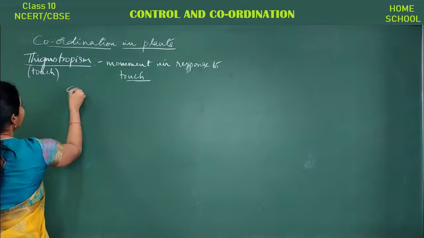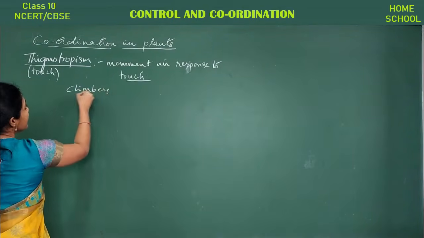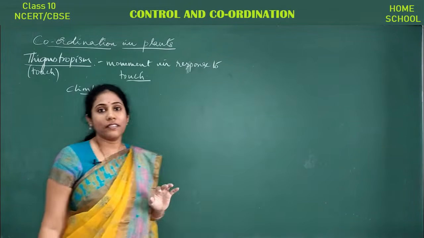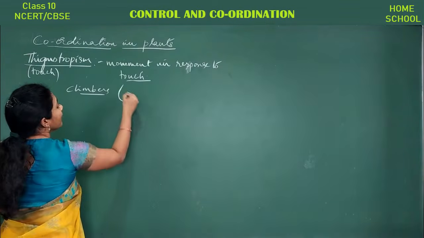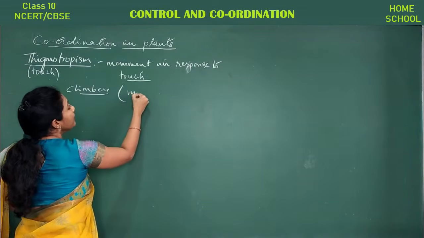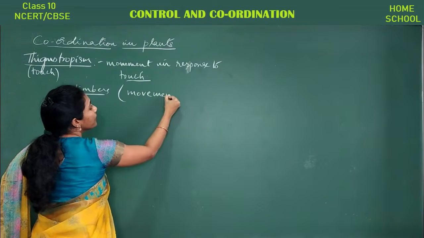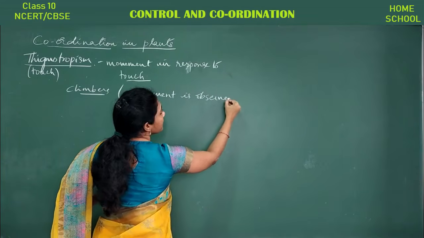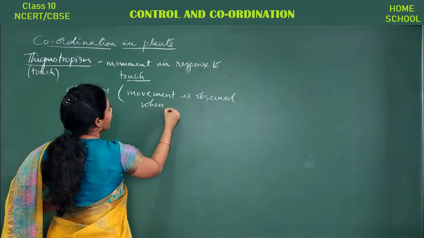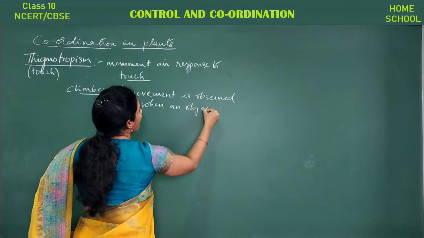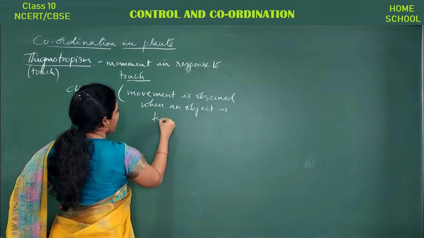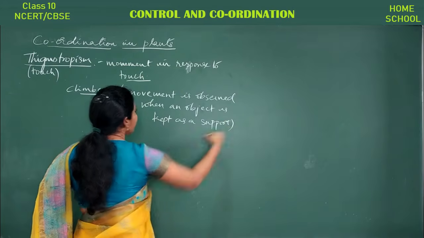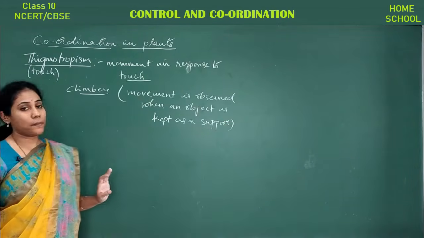So where it is observed in climbers. You can very nicely see it in a picture, right? The tendrils and all, like they are taking the support of one object. So movement, in other words, I can say here, the movement is observed when an object is kept as a support, isn't it? So such a movement is called as thigmotropism, right?